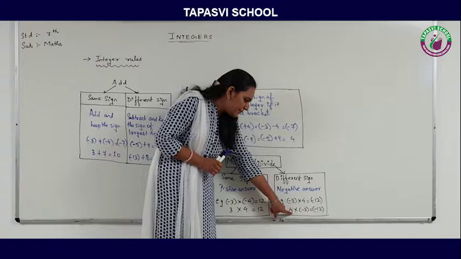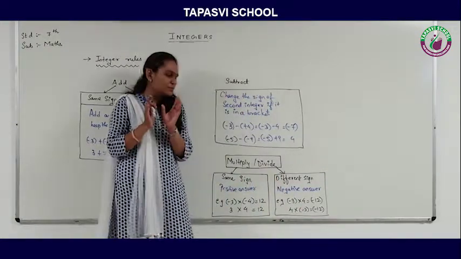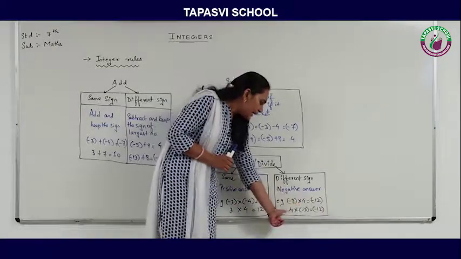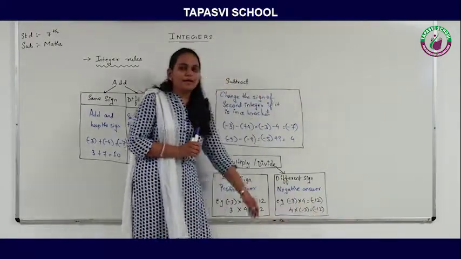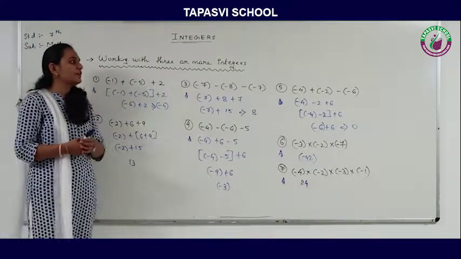See another example, 4 and minus 3. 4 is positive, 3 is negative. So first multiply them. So 4 and 3 will become 12, and plus and minus will become minus. Okay, let's understand now how to work with 3 or more integers, right?